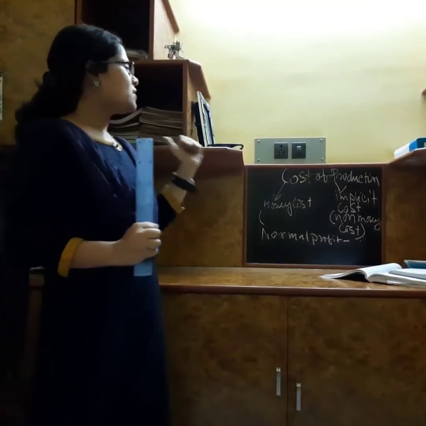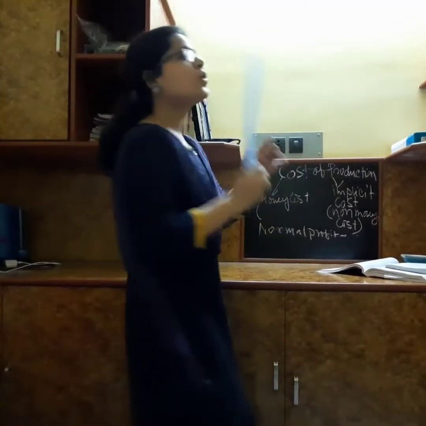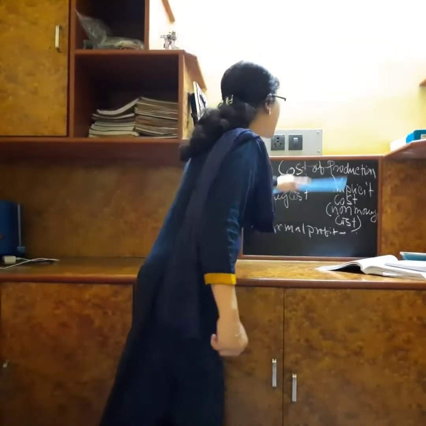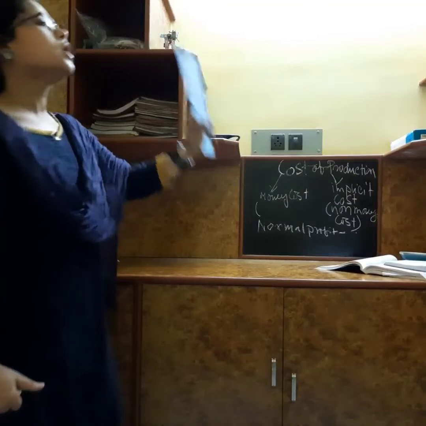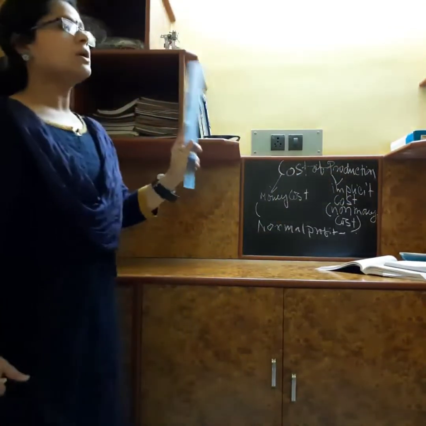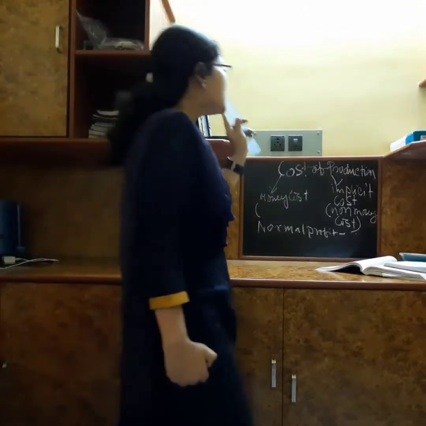But while calculating the cost of production, we have to take into account both money cost and implicit cost or non-monetary cost. If this implicit cost is ignored, then what will happen?